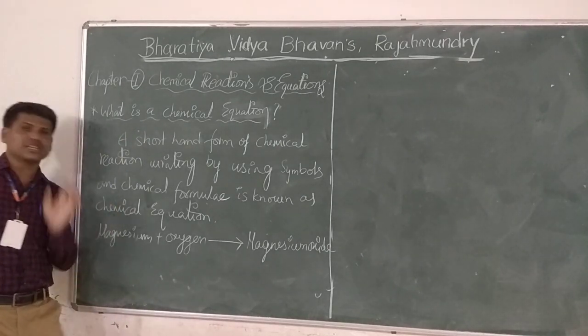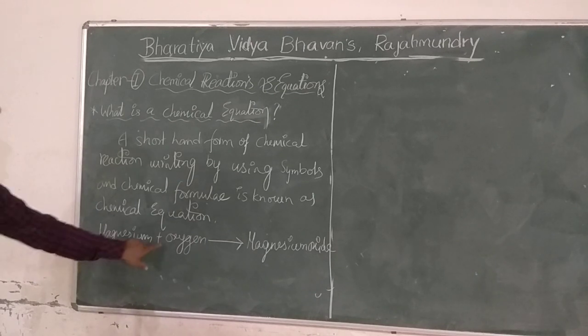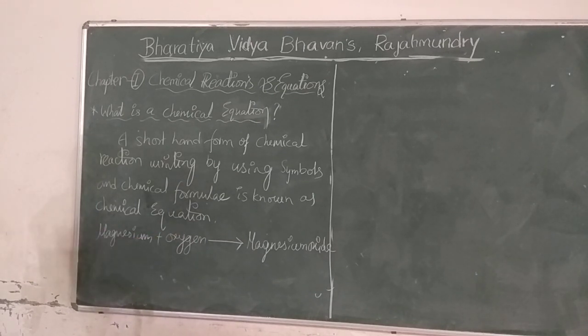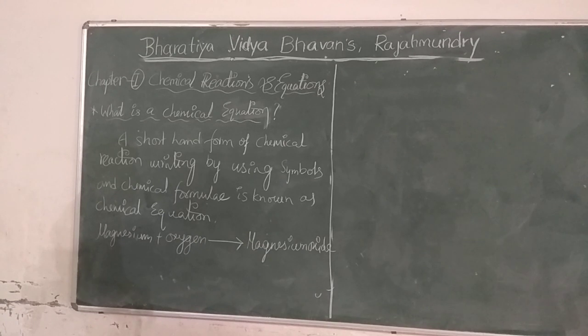Before studying a chemical equation, we have to learn some other concepts also. What is the structure of a chemical equation? In any chemical equation, the chemical compounds which participate in the reaction should be placed on the left hand side, separated by a plus sign. The new chemical compounds formed in that reaction, here magnesium oxide, should be placed on the right hand side in the same way.